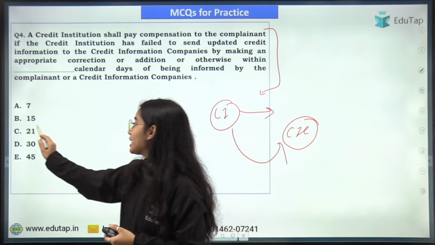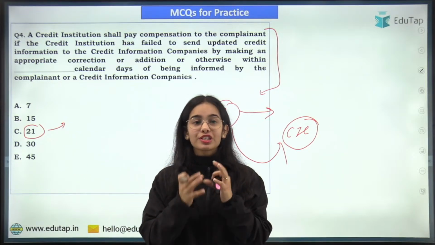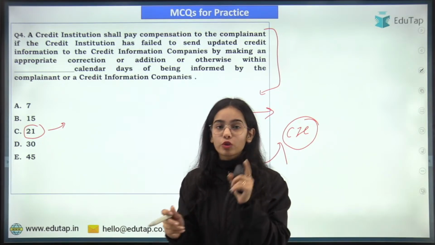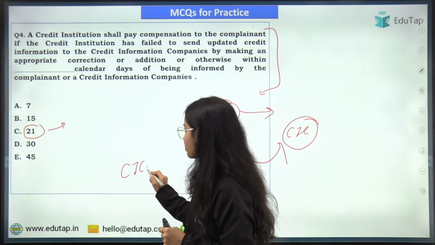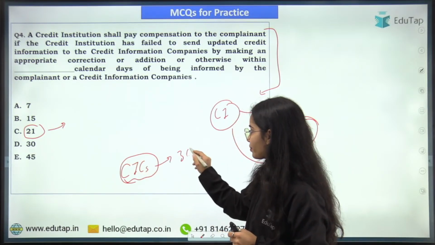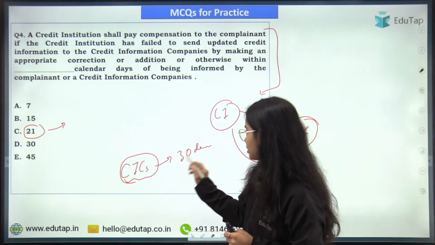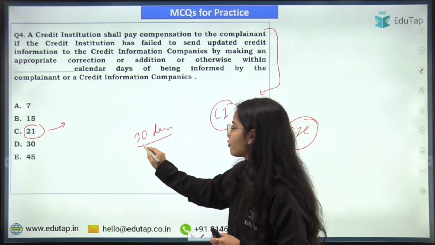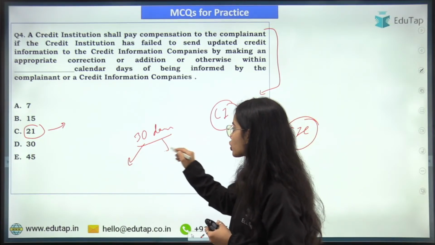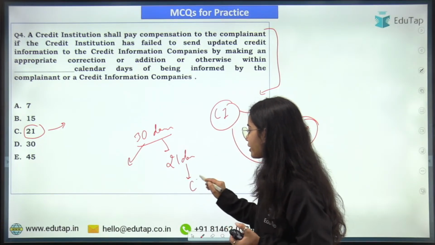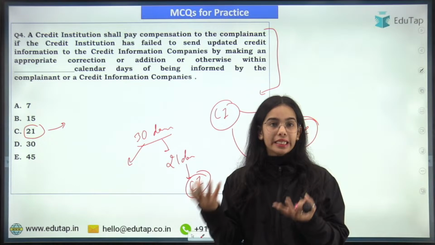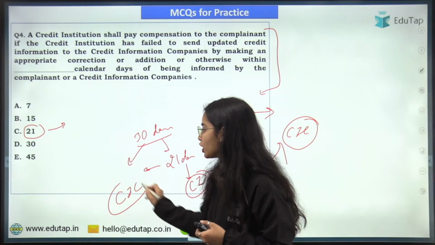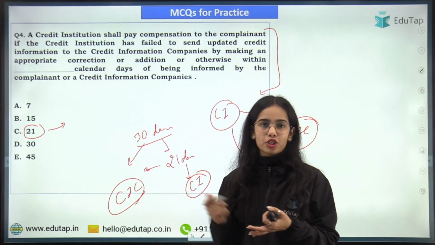It is 21 days, and such kind of confusing questions can come in the exam, because when I was discussing this master direction with you, I told you that the credit information companies get a totality of 30 days that is provided for the resolution of the complaint, out of which 21 days are given to the credit institution for updating the data if the data is wrong, and the rest of the 9 days is left with the credit information company to upload the data and such, okay. So this is the idea.